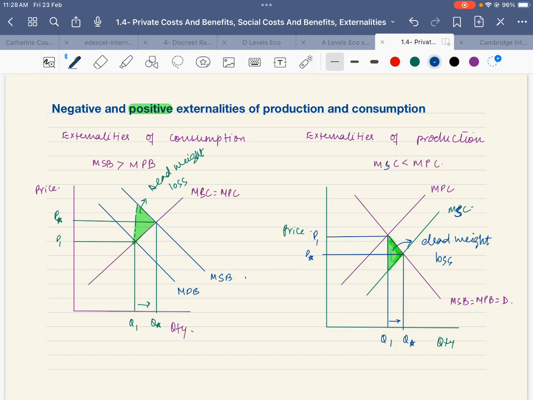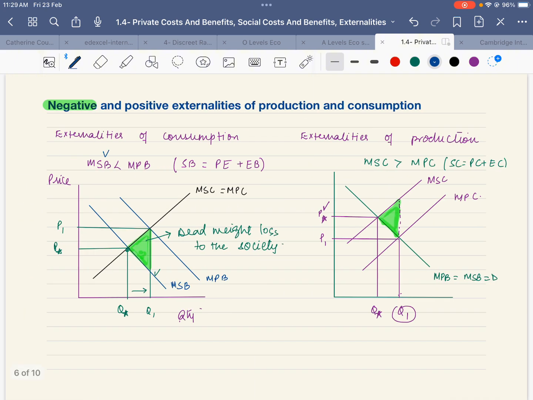Now, what can be an example of externality of production? Externality of production can be in-work training and the money spent on R&D. If somebody is training their employees in a very good manner, when those employees leave the job and go to other employers, those employers will reap the benefit of the training these people have received, and they wouldn't have to spend any money on these people. So these are the graphs of negative and positive externalities of production and consumption.